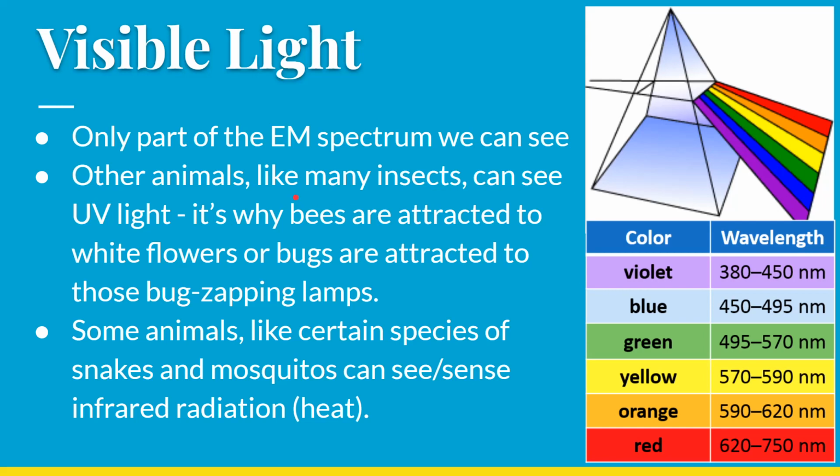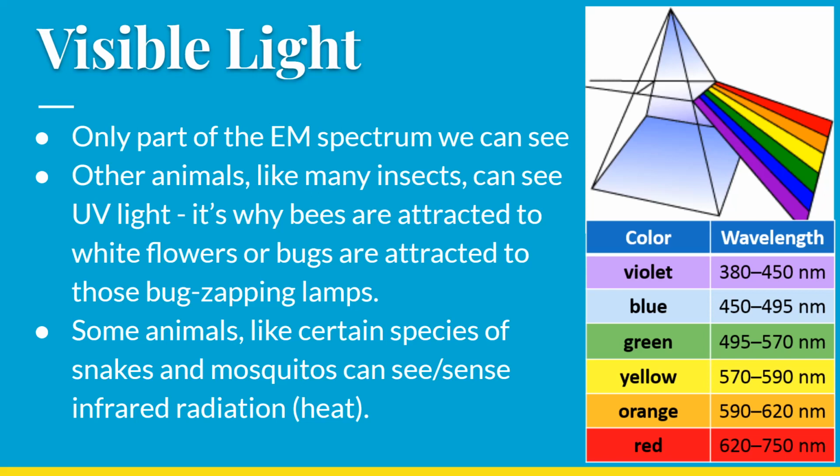Okay, now visible light is the only part of the spectrum that we can see. But there are other organisms that can see outside of the visible light spectrum. Okay, there are bees and bugs, certain types of insects that are able to see ultraviolet light. Okay, so they're able to see part of the spectrum we can't. That's why they're attracted to like white flowers or those bug zapping lamps.